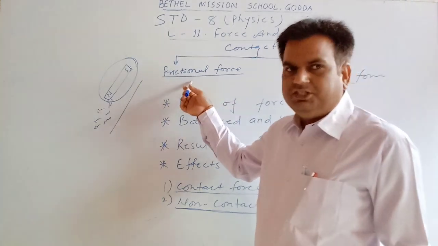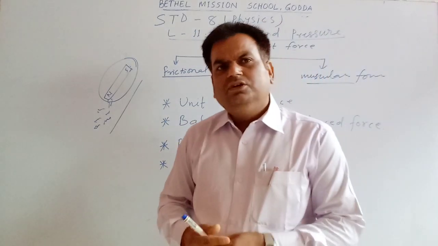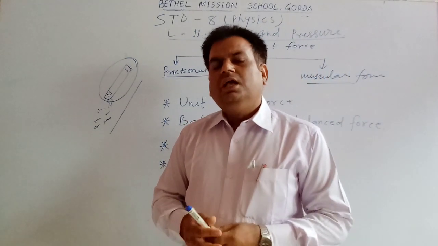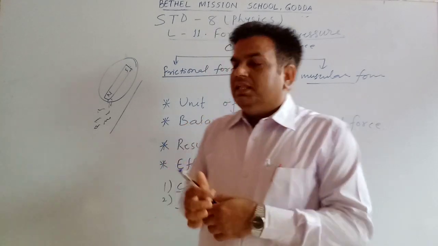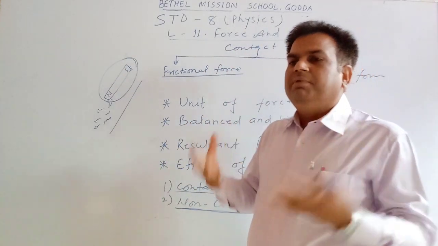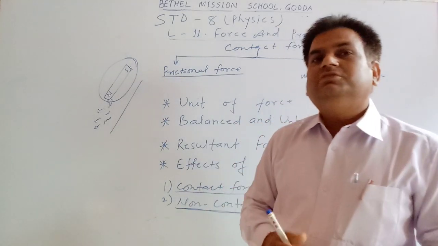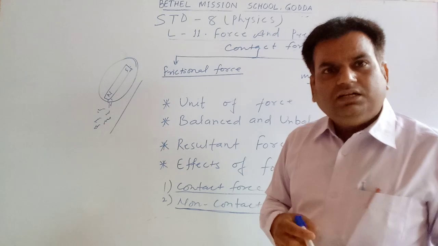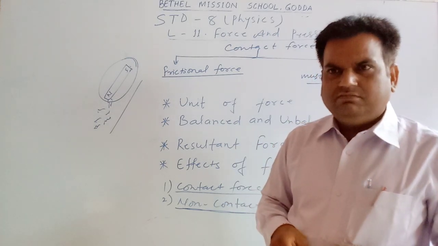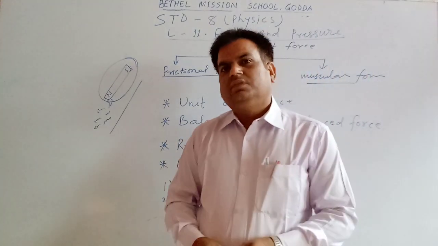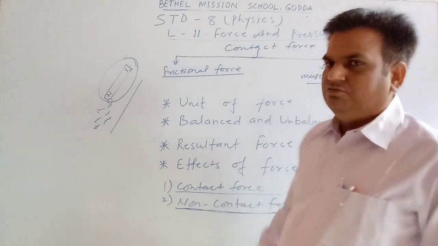One is frictional force and the other is muscular force. What is muscular force? The force applied on an object by us, or the force applied by humans or animals on any object, this kind of force is muscular force.